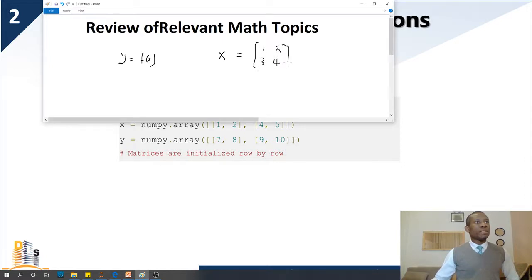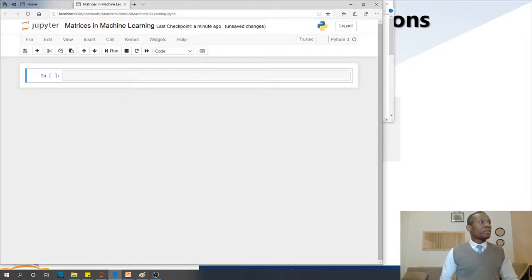So this is a matrix represented, and you also have Y is equal to 7, 8, 9, 10. To represent these 2 matrices, you use the NumPy array. So let's just do it so that you see how it works. I'm going to just put a comment that says review of matrices.